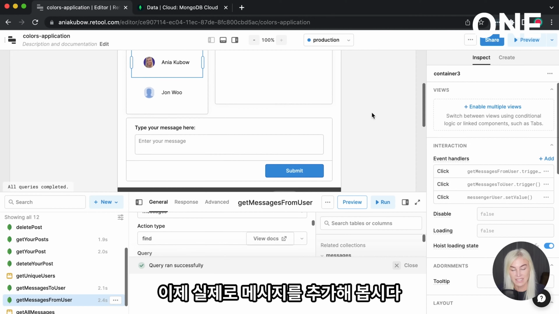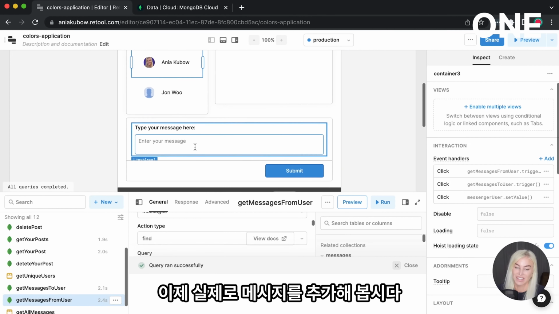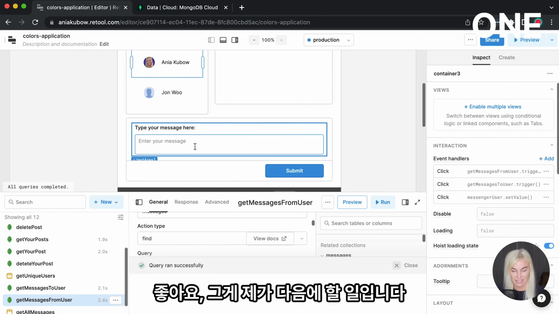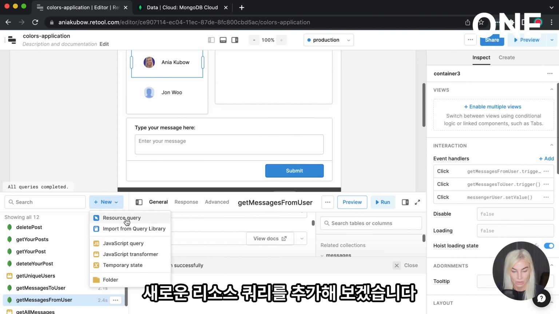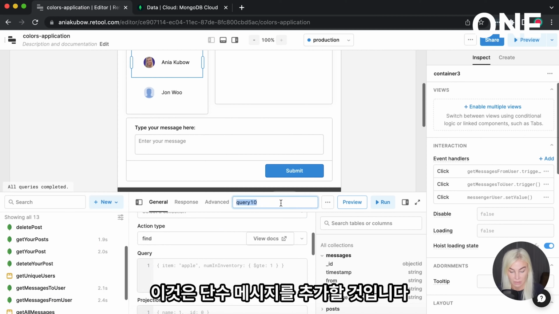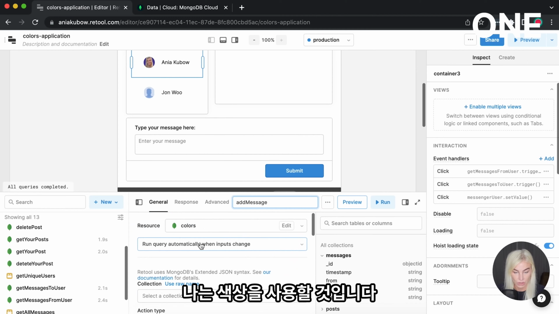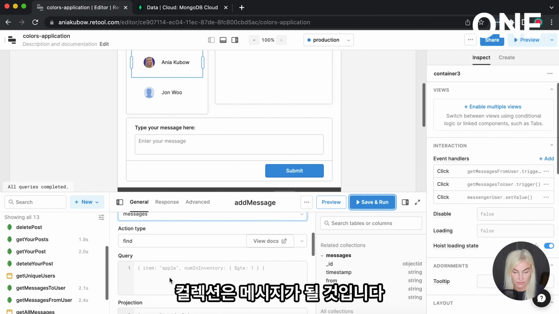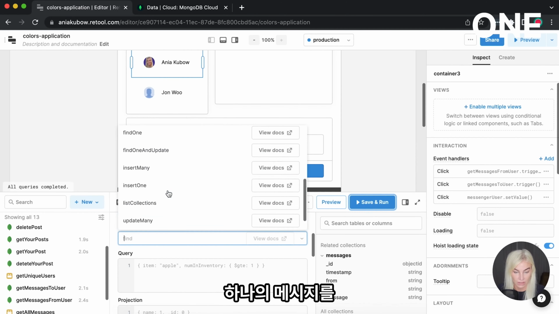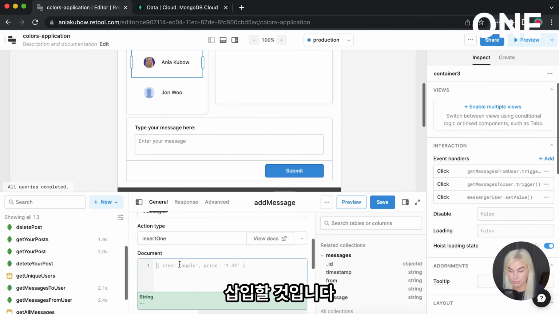Great. Now let's get to actually adding messages. Okay, so that's what I'm going to do next. Let's get to it. So let's go ahead and add a new resource query. This is going to be add message singular. We're going to use colors. The collection is going to be messages. And we're going to insert one. So insert one message.